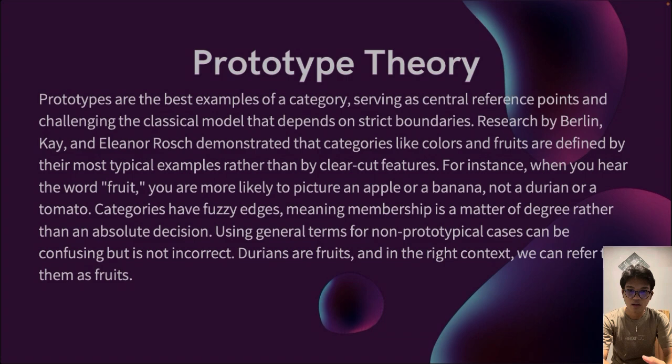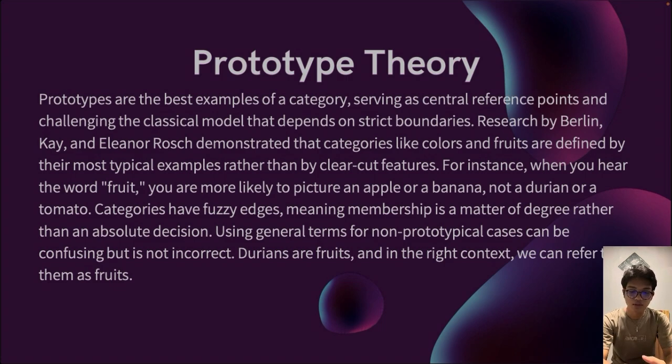For instance, when you hear the word fruit, you are more likely to picture an apple or banana, not a durian or tomato. Categories have fuzzy edges, meaning membership is a matter of degree rather than an absolute decision.